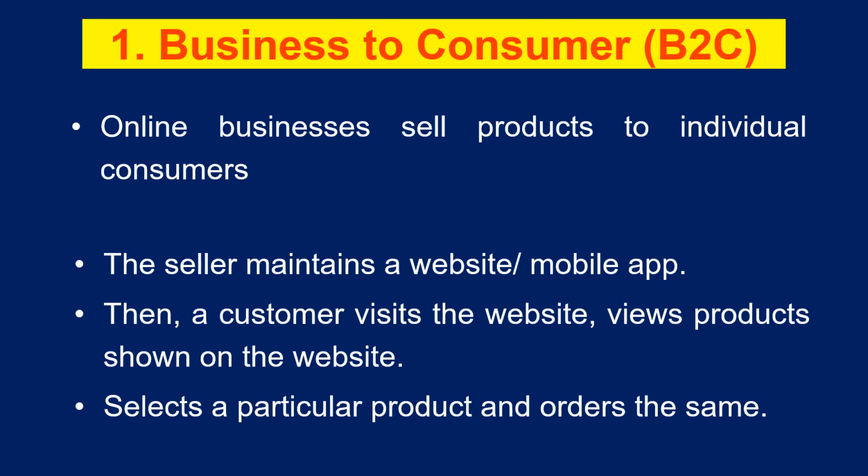So here the online seller maintains a website or mobile app through which a consumer can view all the required products based on the requirement, and finally select a particular product and place the order for the same. So there are online sellers, and individual consumers across the globe can place the order.